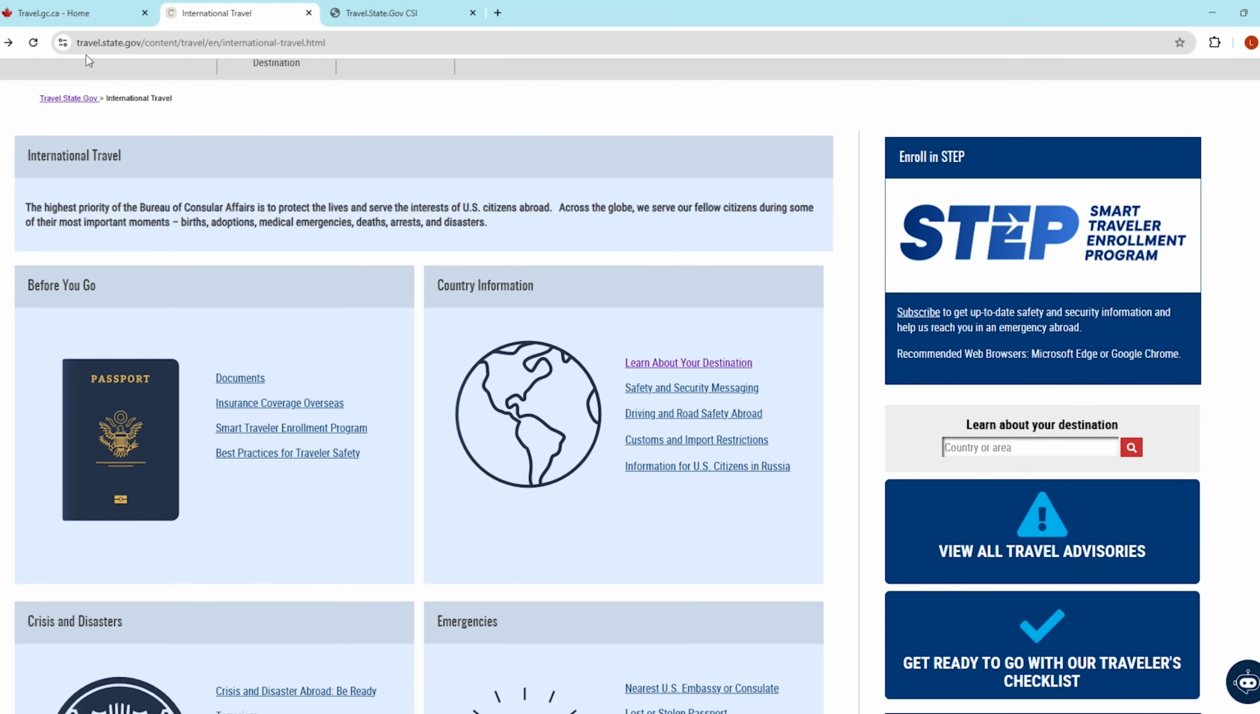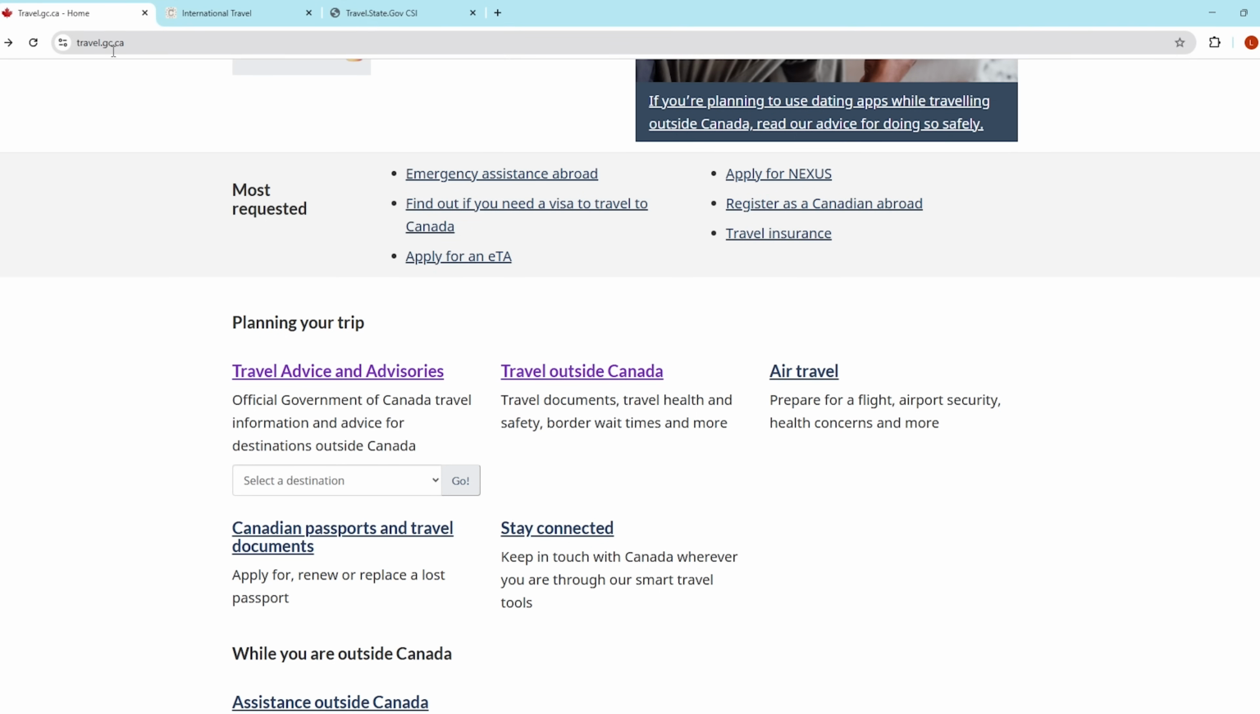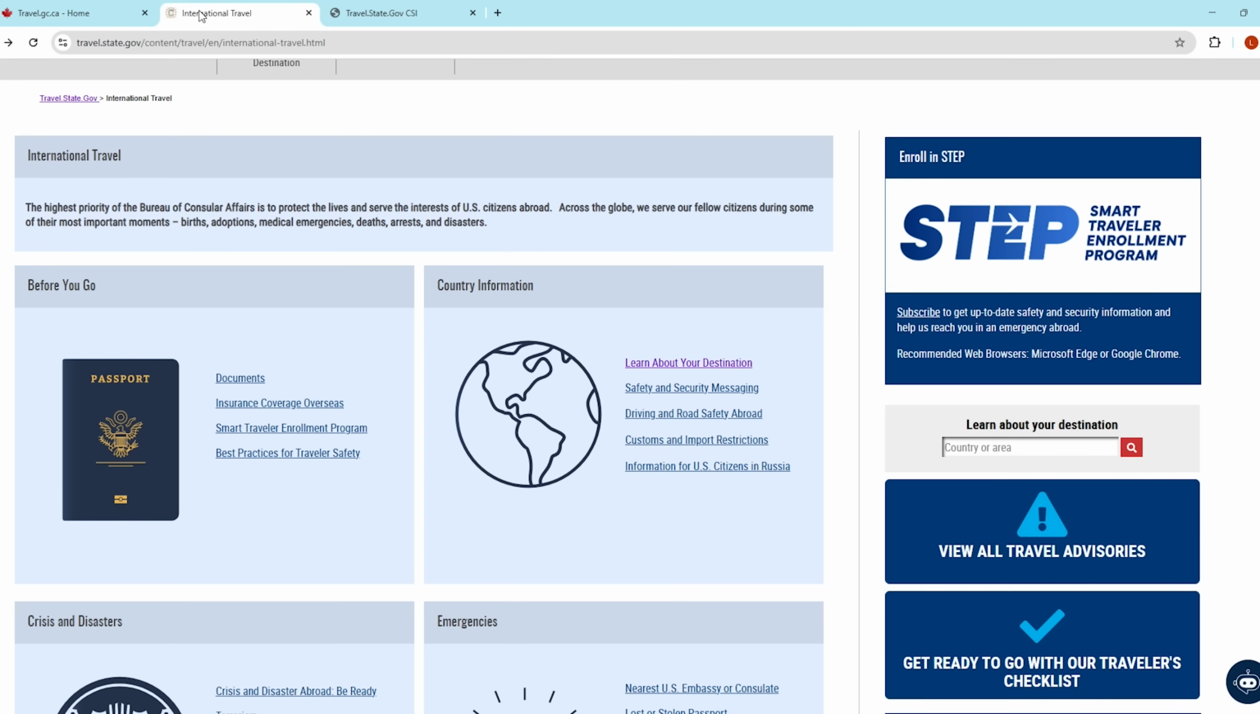To start, let's go ahead and just look at the two websites themselves, the landing pages. The Canadian website is travel.gc.ca. The Secretary of State, the US website, is travel.state.gov. The links for both will be in the video description below. Makes it easier, you can just click on that.